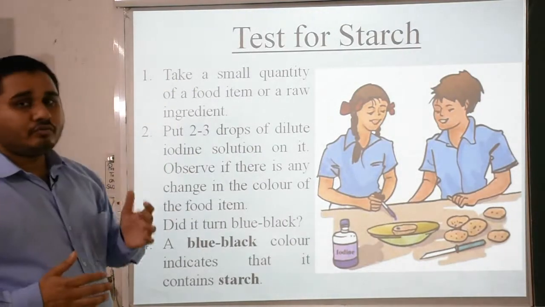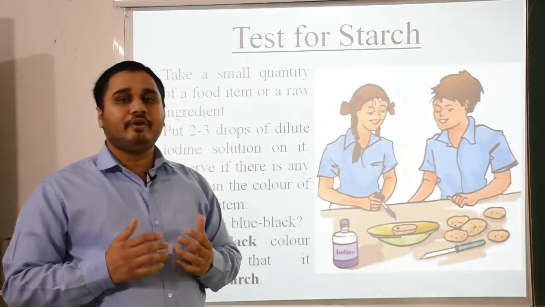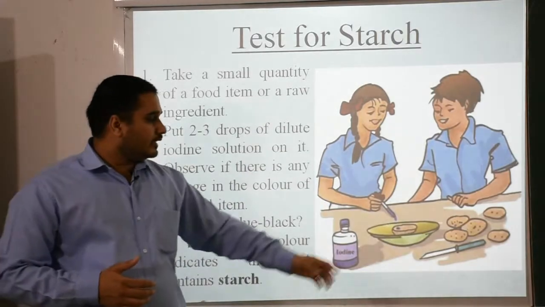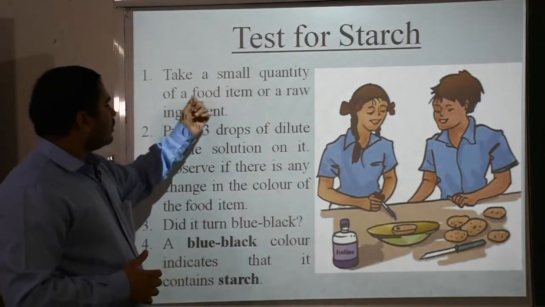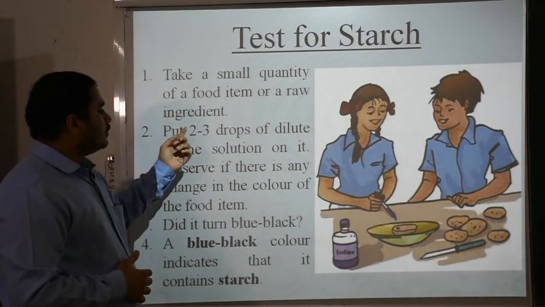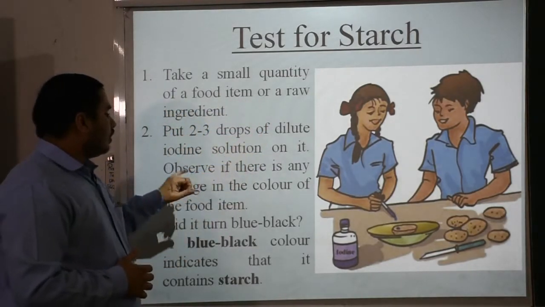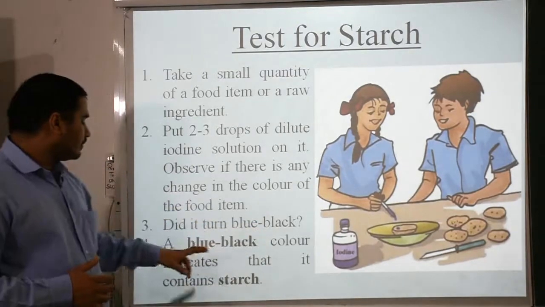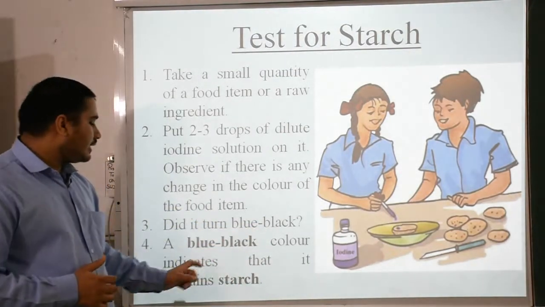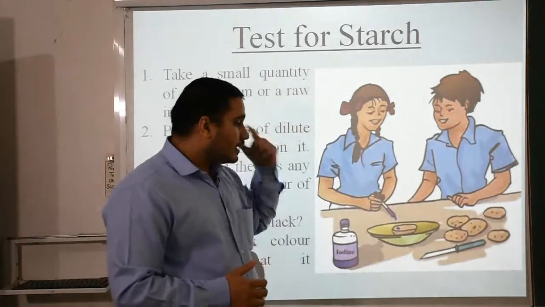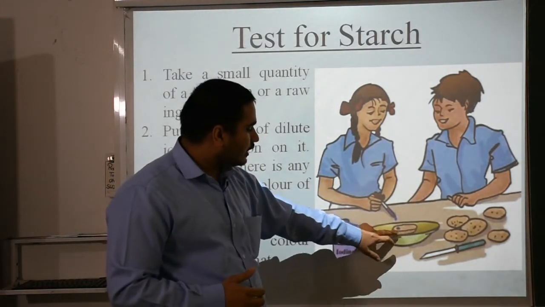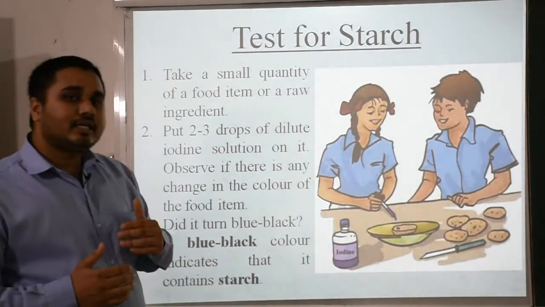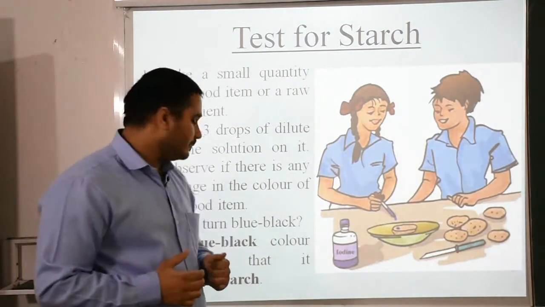Test for starch. If you want to find out whether the meal you are eating has starch or not, there is a photograph in which there is a bottle of iodine and some potatoes. Take a small quantity of a food item or raw ingredient, and put 2-3 drops of dilute iodine solution on it. Observe if there is any change in the color of the food item. Did it turn blue-black? A blue-black color indicates that it contains starch. Here two children are cutting the potato and putting iodine drops on it, and blue-black dots appear. If this color appears, then it must contain starch.